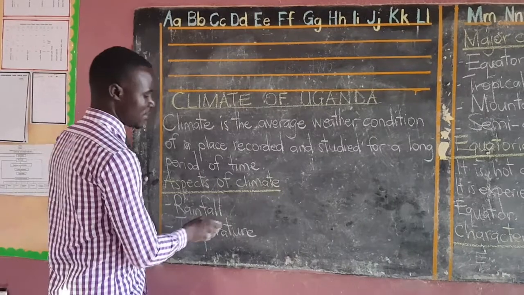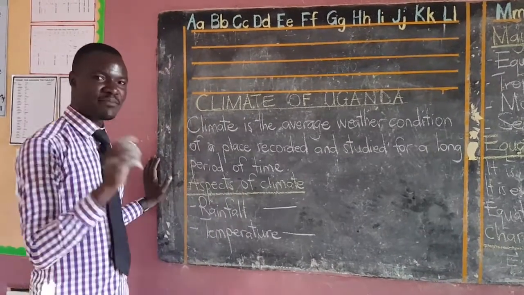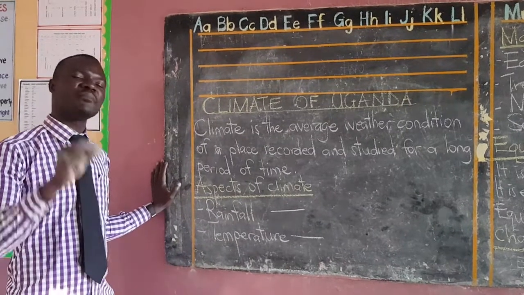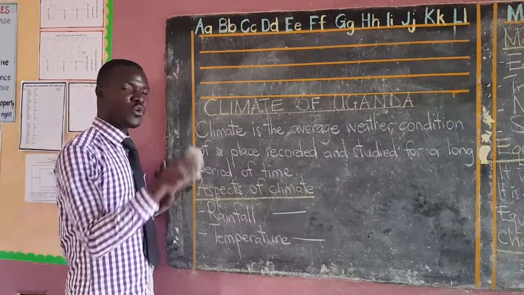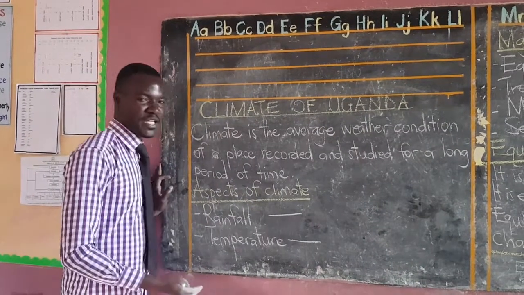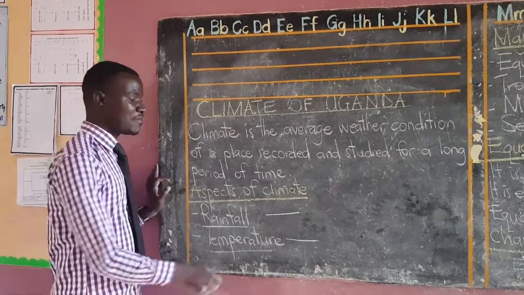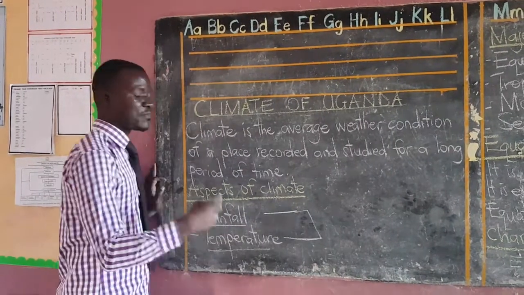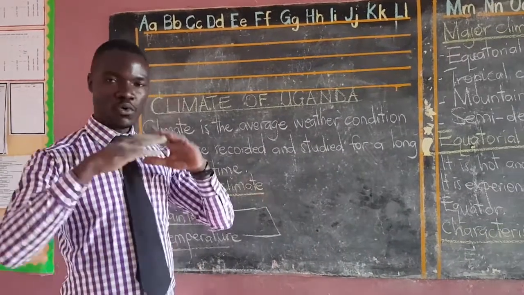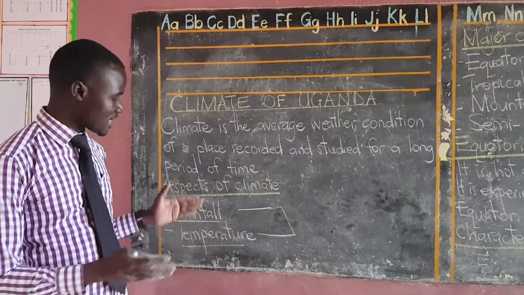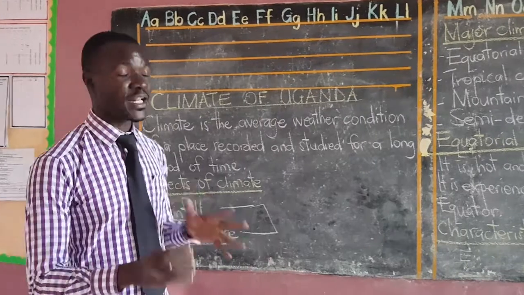When we talk about climate, you cannot talk about climate without talking about the aspects of climate, the major things that describe climate. When you are going to talk about every type of climate, you must involve rainfall and temperature. These are the major two determinants that help us to describe and determine climate or talk about its characteristics and so on. You must talk about rainfall or temperature in terms of describing climate.